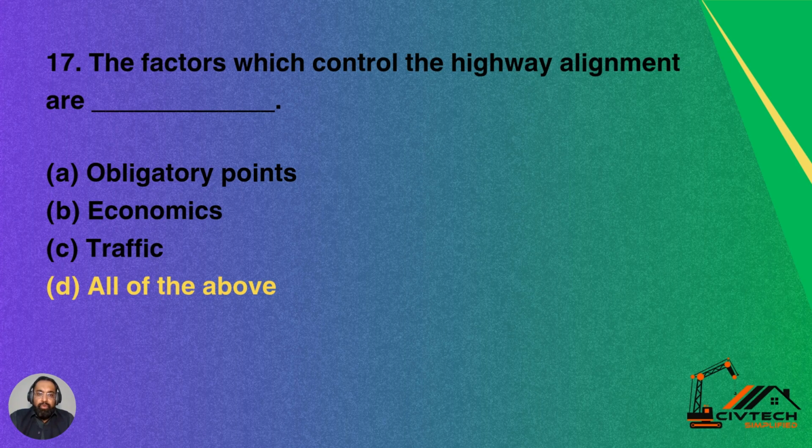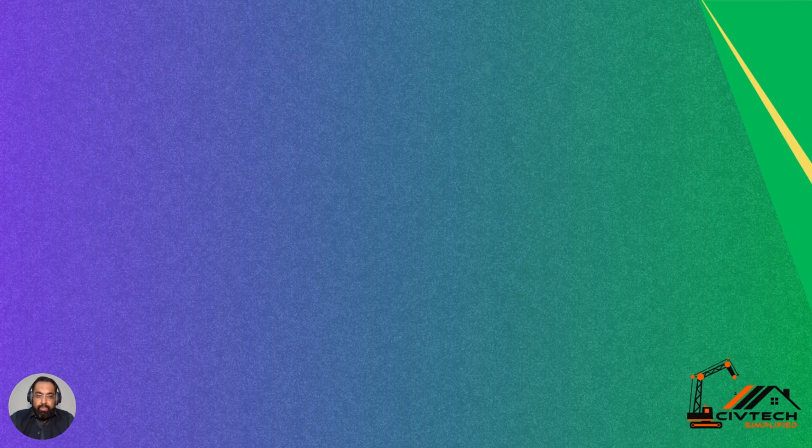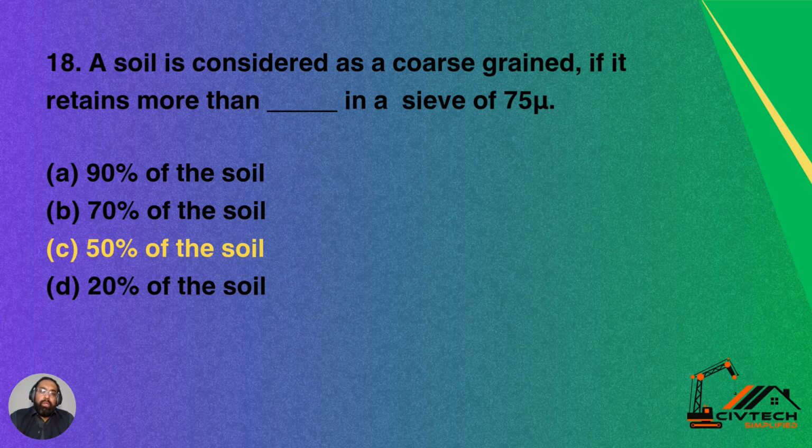Question 17. The factors which control the highway alignment are option A, obligatory points, option B, economics, option C, traffic, option D, all of the above. So all these are the factors which control the highway alignment. So D is the correct answer.